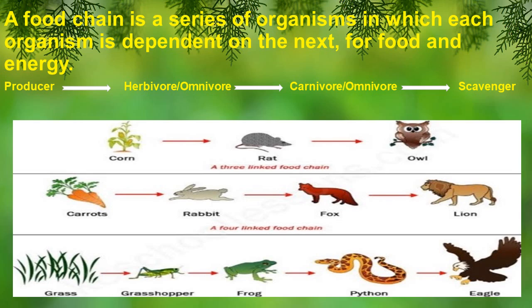another carnivore, lion. And the third example shows grass at the start of the food chain, which is eaten up by grasshopper, which is a herbivore. The grasshopper is eaten up by the frog, which is a carnivore. The frog is eaten up by python, another carnivore, and the python is eaten up by an eagle, which is a scavenger. So as you can see, all these food chains show how the animals are linked to each other by the food they eat. So this is the purpose of a food chain, to show the link between animals by the food they eat.